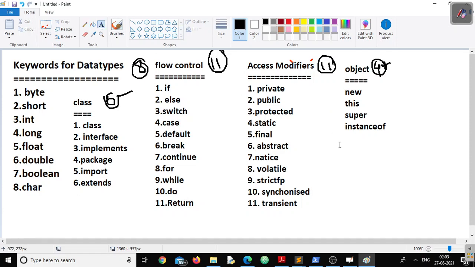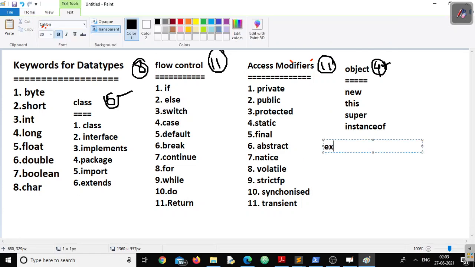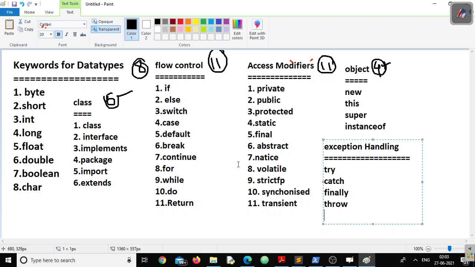Okay. Now keywords for exception handling: try, catch, finally, throw, throws, and assert.